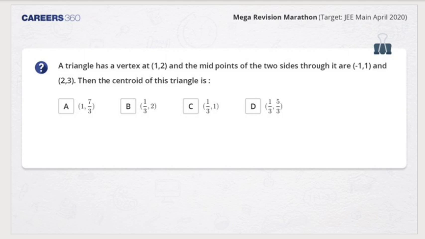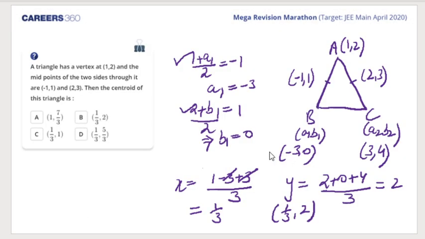So let's see the solution of this. Okay, I've already solved this question. Meenakshi, D, please focus. Ayush, you also. The triangle has a vertex (1, 2). So we have this vertex (1, 2) here. This is the diagram which I have already made. This is B. This is C. I consider the coordinates of B and C as (a1, b1) and (a2, b2). Okay.